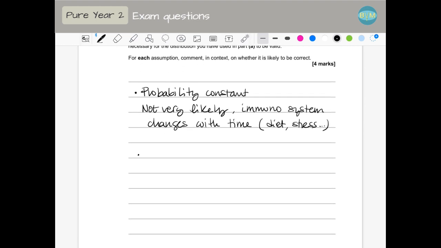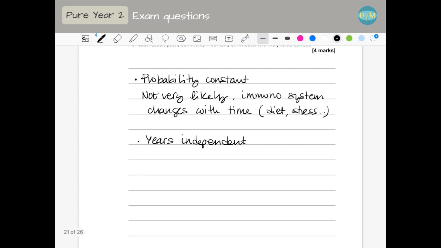The other one that we could mention, for example, I would say that they are independent. The trials are independent. That would mean the years are independent. I would say this one is more likely because what happens in one Christmas holidays probably doesn't affect what happens in the next Christmas holidays. They are just quite far away.